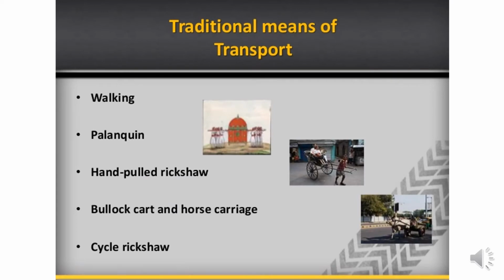So traditionally, we have seen that transport was in the form of walking. People would walk from one place to the other. It then moved to the palanquin, which was like a carriage carried by people, two or three or four at the front and four at the back. Next, we've seen this palanquin being transformed into what we see today as a modern hand-pulled rickshaw. Apart from that, we have the bullock cart and your cycle rickshaws. These were your traditional means of transport. Some of them are still there.